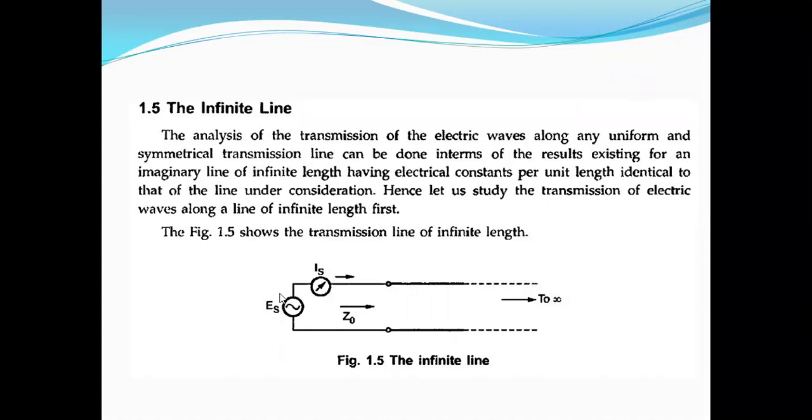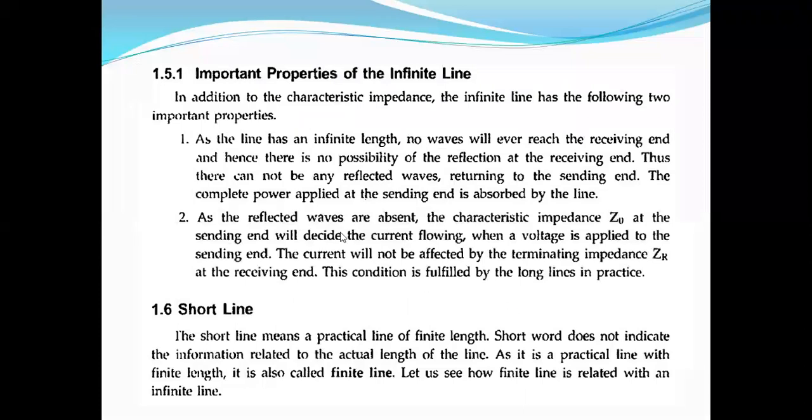Now, whatever we are transmitting, this sending end voltage is totally absorbed by this line. There is no wave received at the receiving end. That is the problem with the infinite line. So, as the line has infinite length, no waves will ever reach the receiving end, and there is no possibility of reflection at the receiving end.